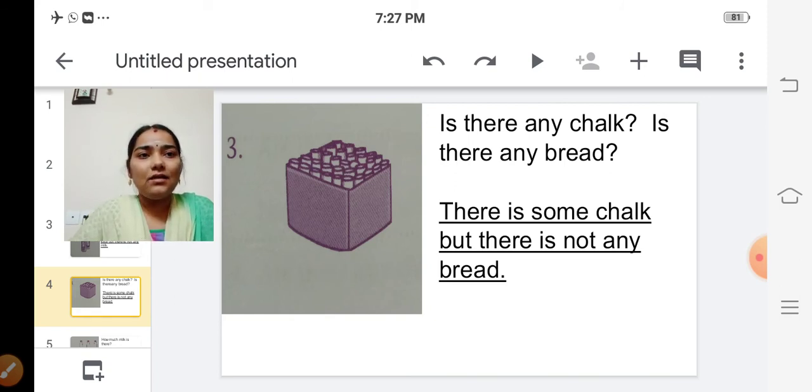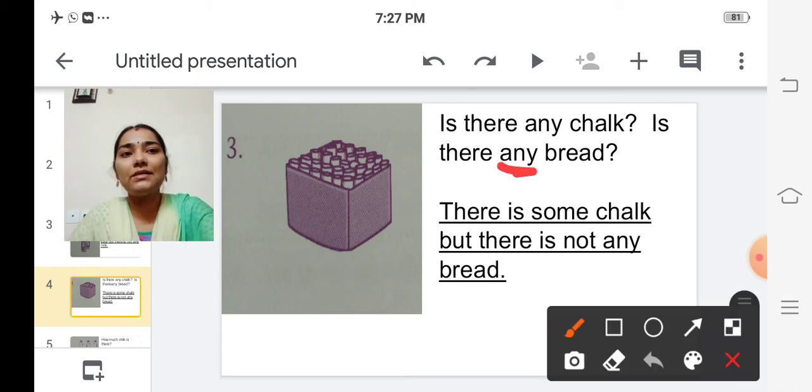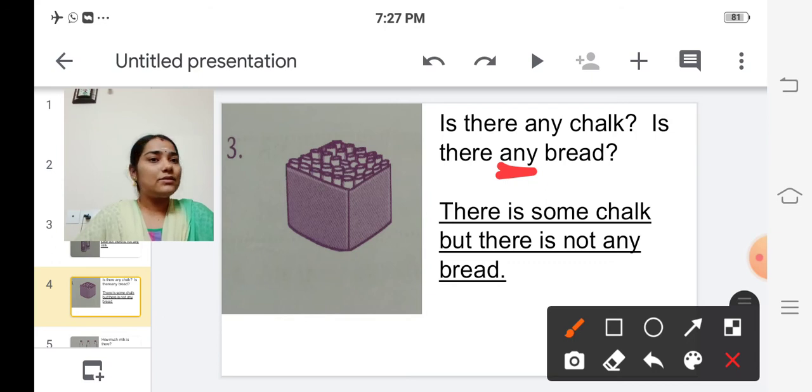There is. Replace this any by some. That is, there is some chalk, but there is not any bread. We should not replace this any by some because there is no bread. So the answer is there is some chalk, but there is not any bread.